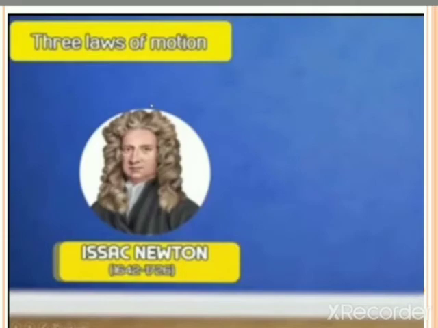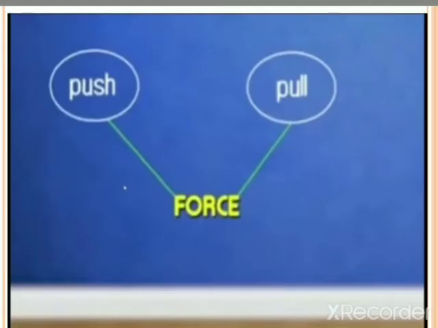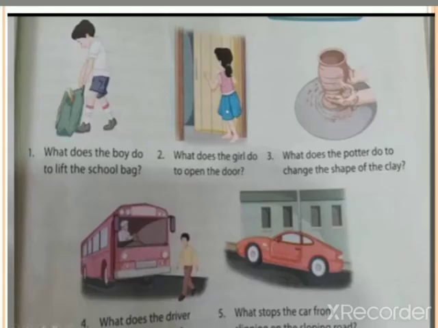The causes of motion, that is push and pull. These 2 terms come out from force. To push the ball or stop the ball, we need to push or pull the object. So to create motion, push and pull is used. Yes, we do a lot of activities in our everyday life, right? Like here what we see in this picture. What does the boy do to lift the school bag? He needs some force. Or what does the girl do to open the door to get inside? The girl needs to apply some force.